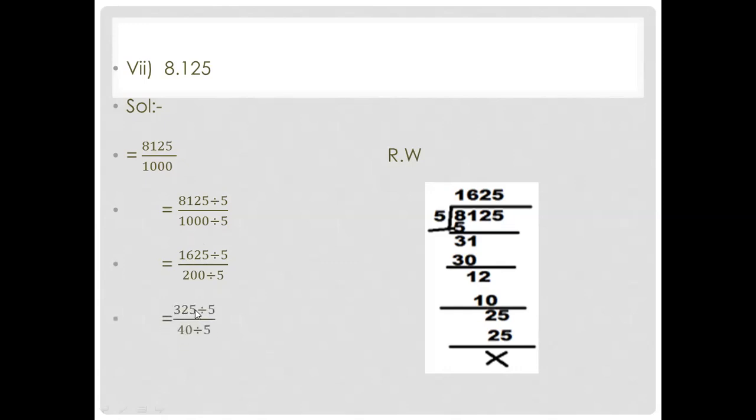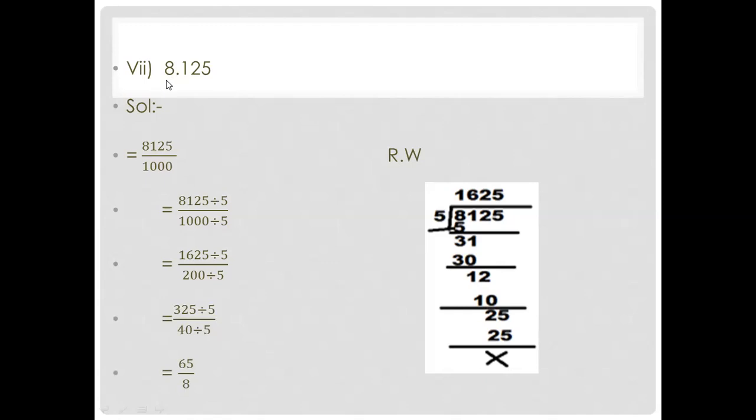So 325 in the numerator and 40 in the denominator. Again, it's divisible by 5. 5 sixes are 30, 5 fives are 25, means that 65, and in the denominator 8. So this is the rational number, which we get when we convert the decimal into a rational number. So we get this rational number 65 over 8.